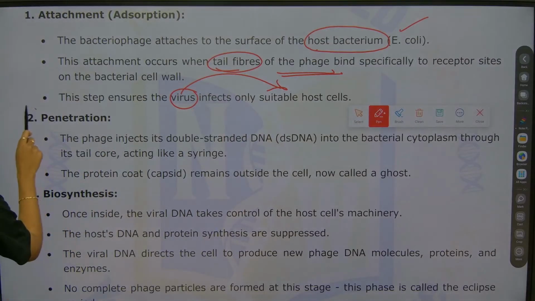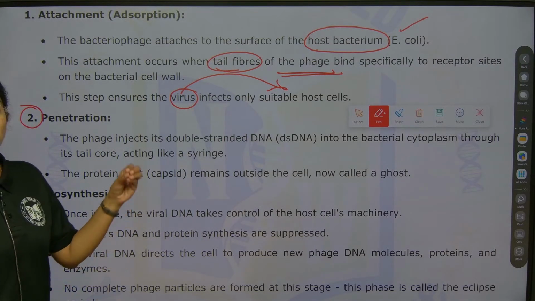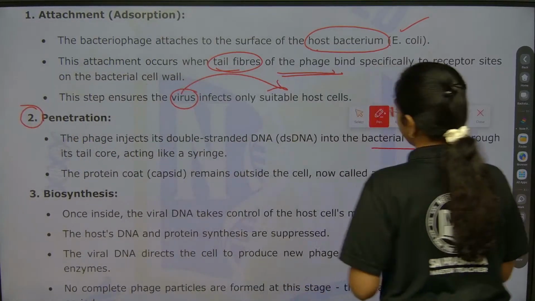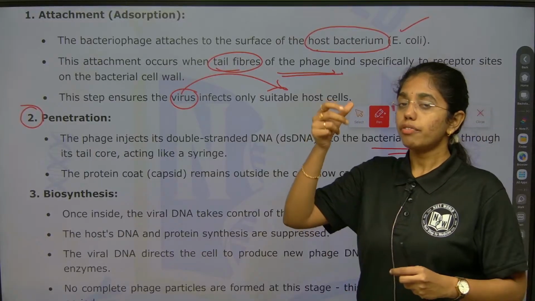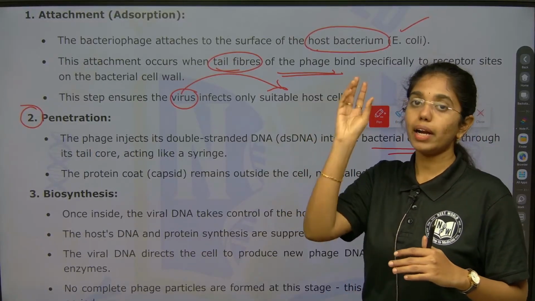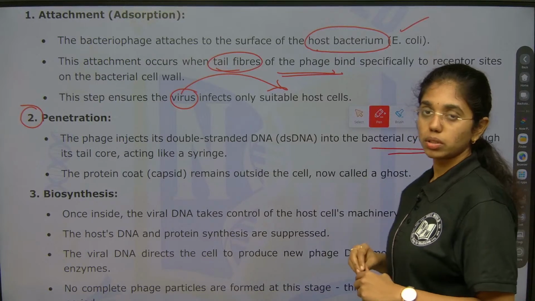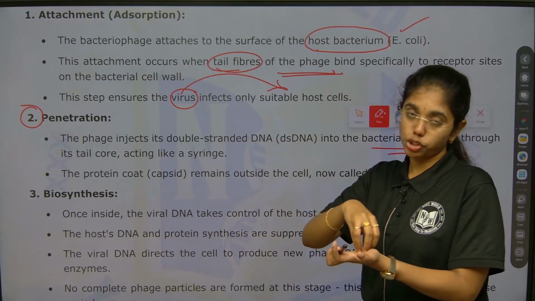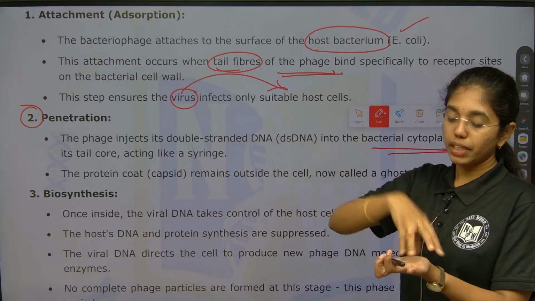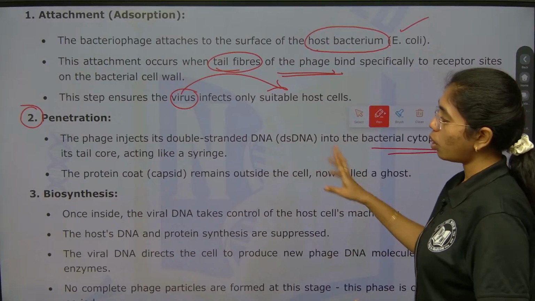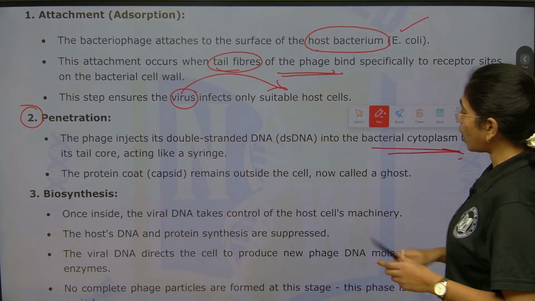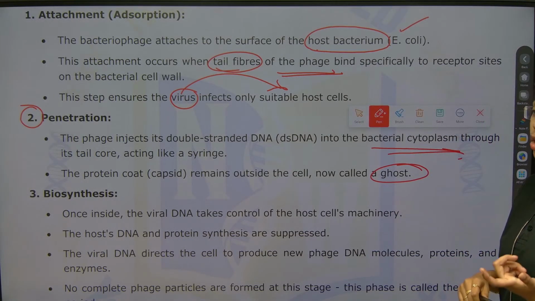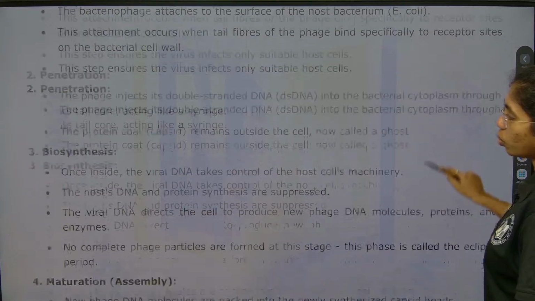Second is what? Penetration, we have learned. It will release the double stranded DNA into the bacterial cytoplasm. Like how from a syringe the injection is given into the host body, the same way, like a syringe, tail fibers will be adjoining to the bacterial wall and the DNA will be given out to the host cell. The protein coat will remain outside. That protein coat is addressed as what? Ghost. Protein coat is addressed as ghost.